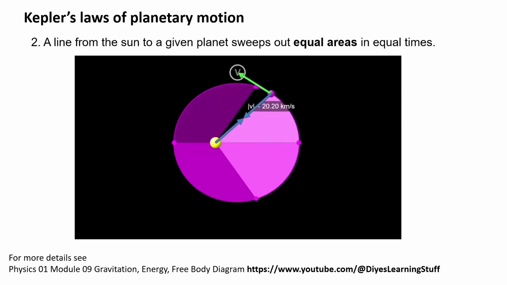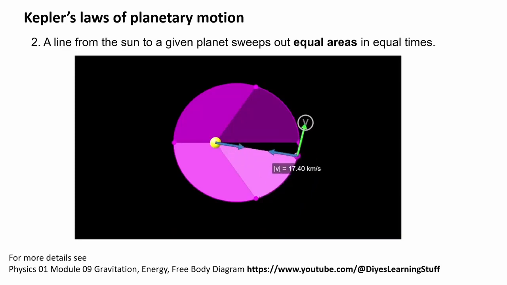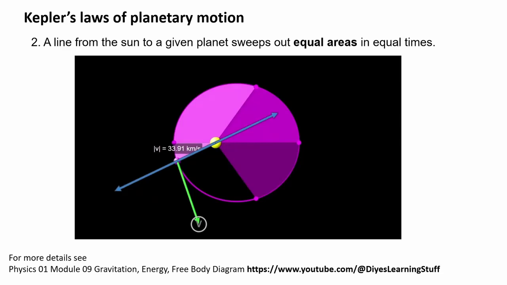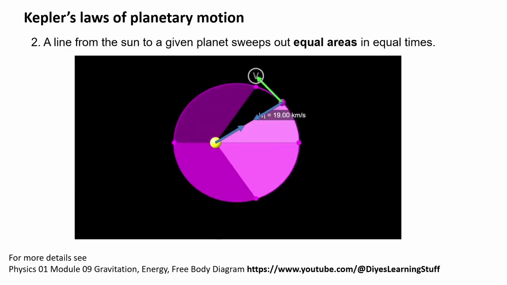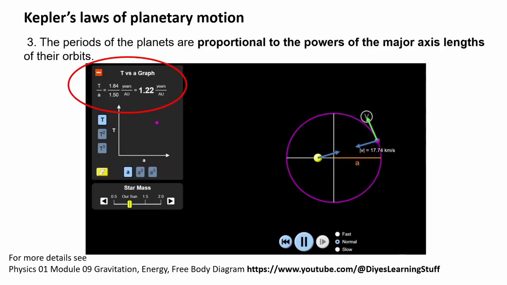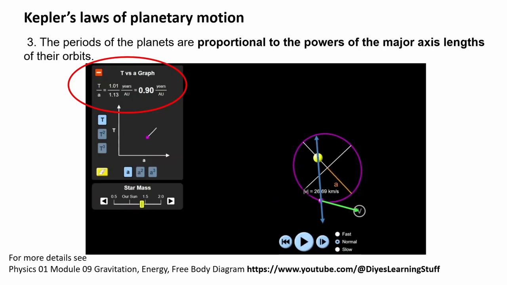Kepler's second law states that a line from the Sun to a given planet sweeps out equal areas in equal times. Here we see the areas can be divided into several parts but of equal area at all times. The third law of Kepler states that the periods of the planets are proportional to the powers of the major axis lengths of their orbits. Shown in the simulation, as the major axis denoted by a changes, the period T also changes, and it appears to have a directly proportional relationship.